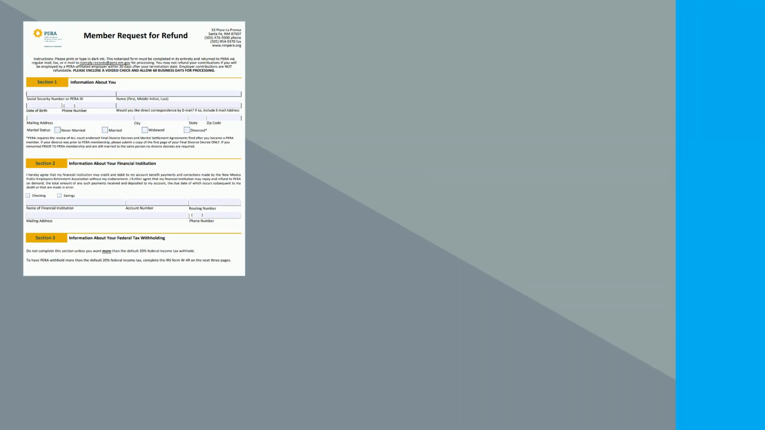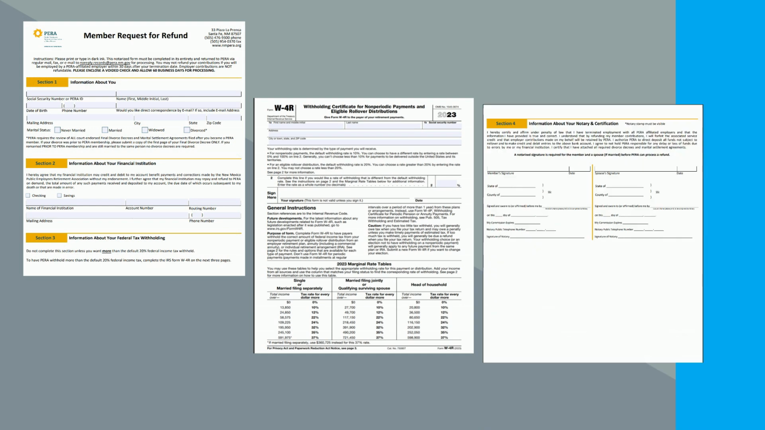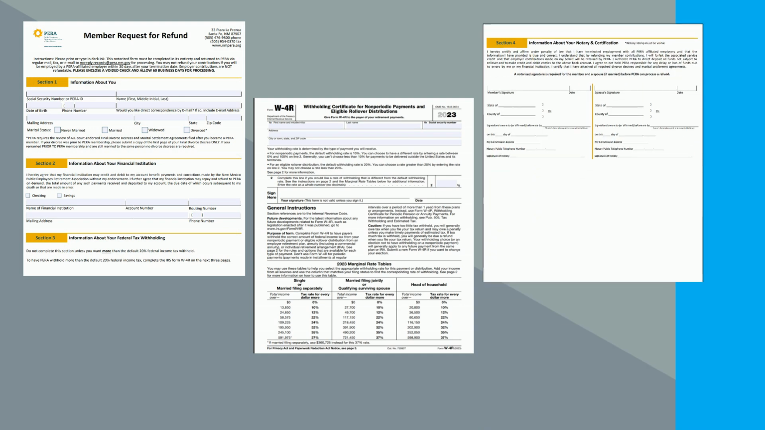All refund requests must be made by filling out a member request for refund form or a copayee request for refund form. Let's go over each section of the form. You can find both these forms on PERA's website.